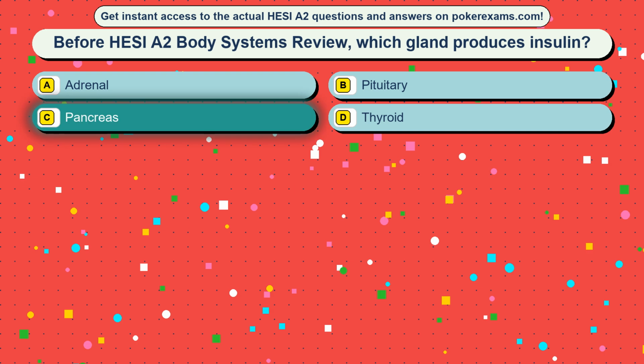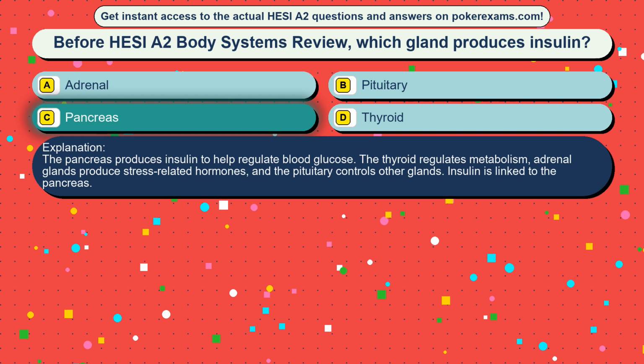The correct answer is option C, pancreas. The pancreas produces insulin to help regulate blood glucose. The thyroid regulates metabolism, adrenal glands produce stress-related hormones, and the pituitary controls other glands. Insulin is linked to the pancreas.